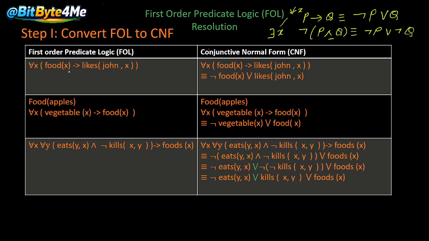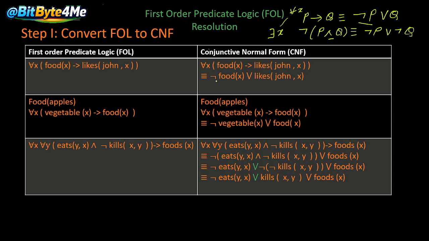Let's do the first one: for all X, food(X) implies likes(John, X). There is an implies sign, and to eliminate it we use the formula: P implies Q, negate the first, put or, and then the second.